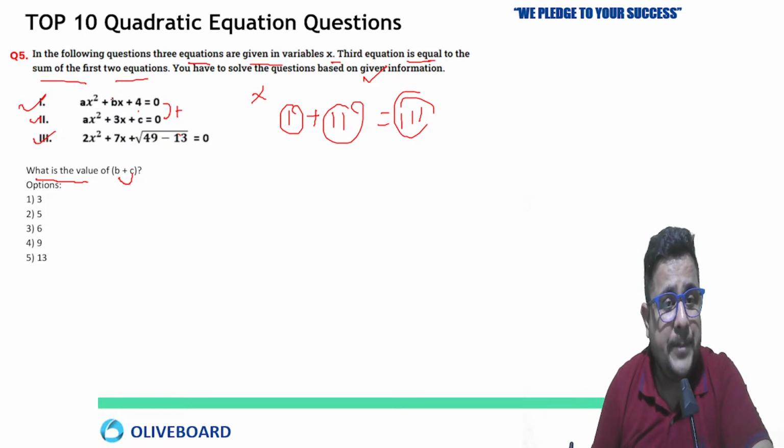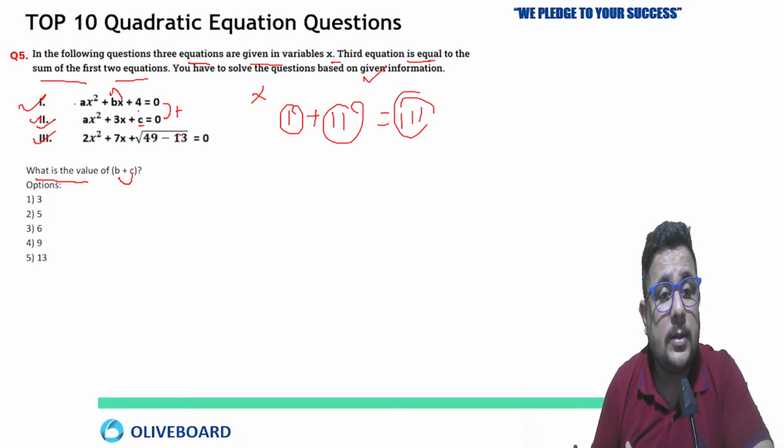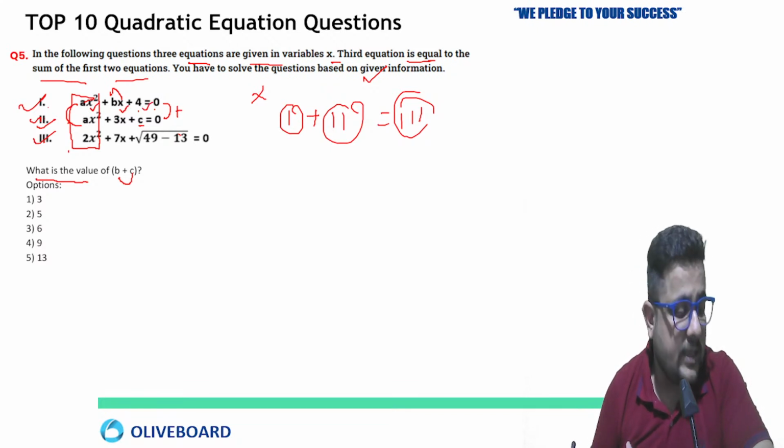So b is the coefficient of x, and c is the constant term in the second equation. So can we determine that? For that we can use the given relation, first plus second equal to third. So we can compare place to place. We know that the sum of first and second equals third. So just go with what? First compare x square terms, then compare x, then compare the constant.